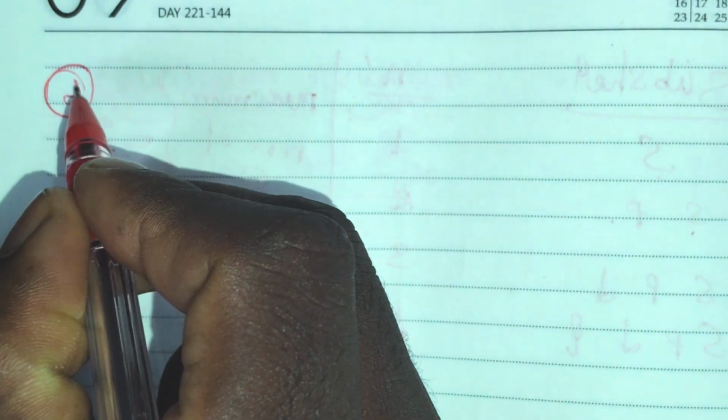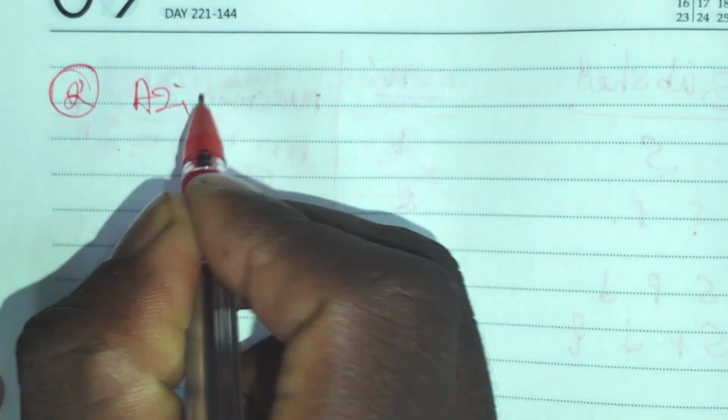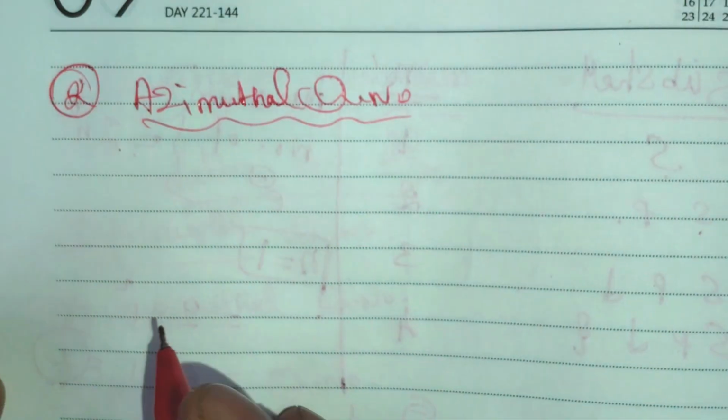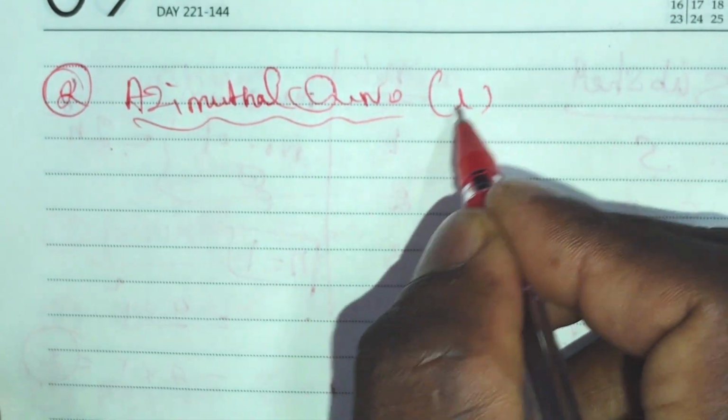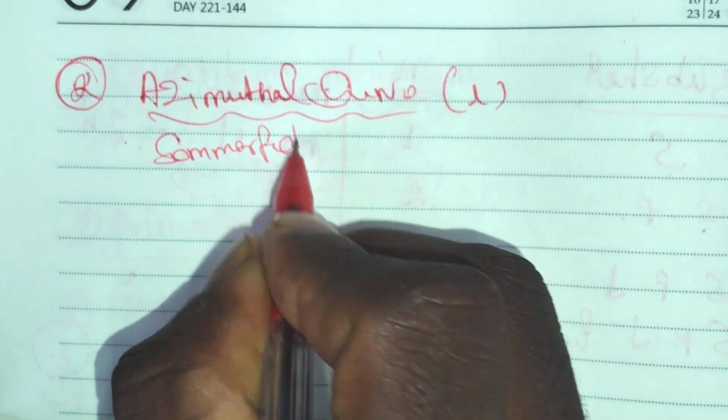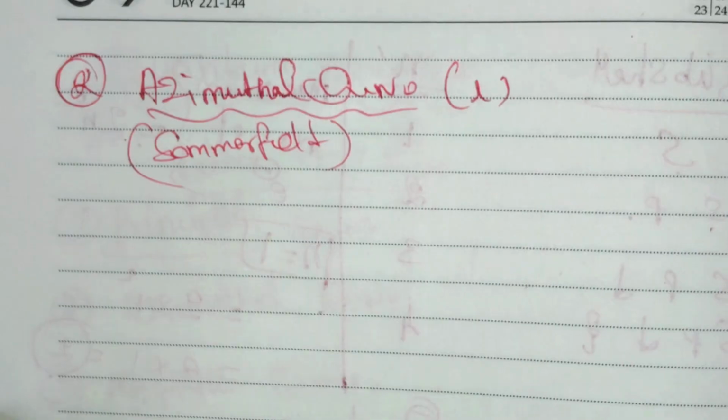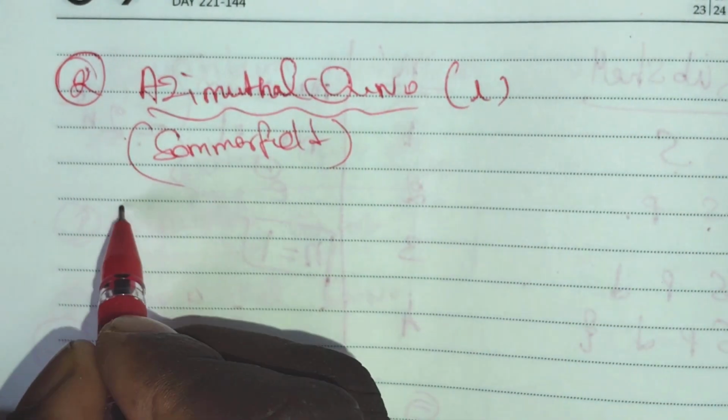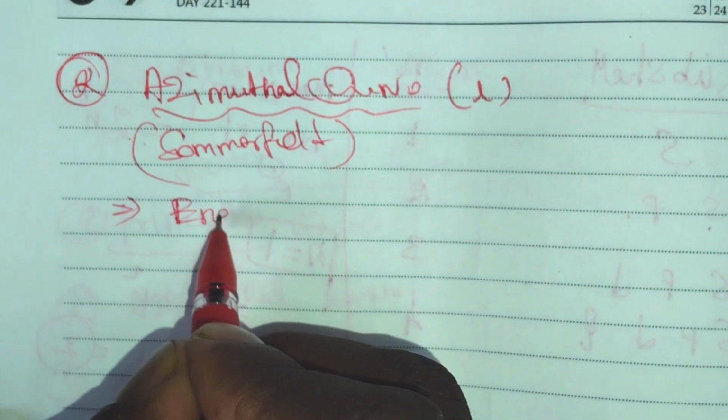The second quantum number is the azimuthal quantum number, represented as a small l. It was proposed by Sommerfeld. The azimuthal quantum number, the second quantum number, actually represents the energy of the subshell.